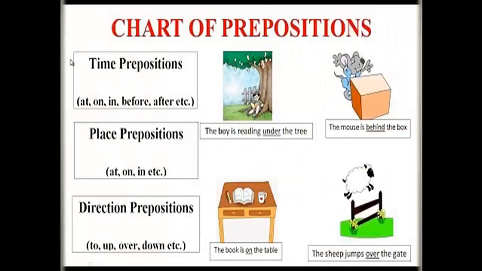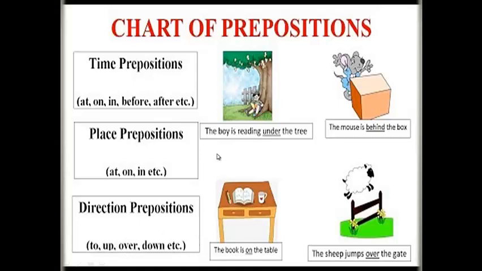Now we are going to learn the types of preposition. Here the chart of prepositions is given. Just see what all the types of preposition are: time prepositions, place prepositions and direction prepositions. First type is time preposition, and time preposition words are at, on, in, before, after, etc. Then place prepositions: at, on, in. Direction prepositions: to, up, over, down, etc.